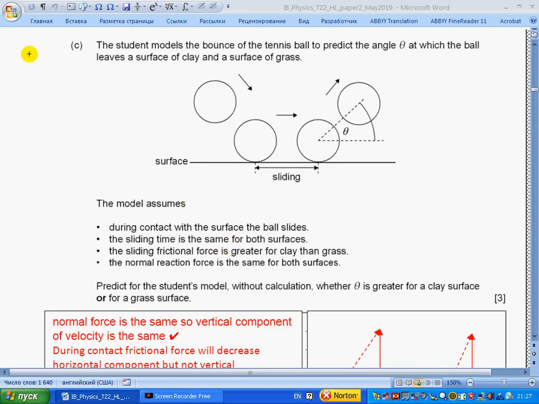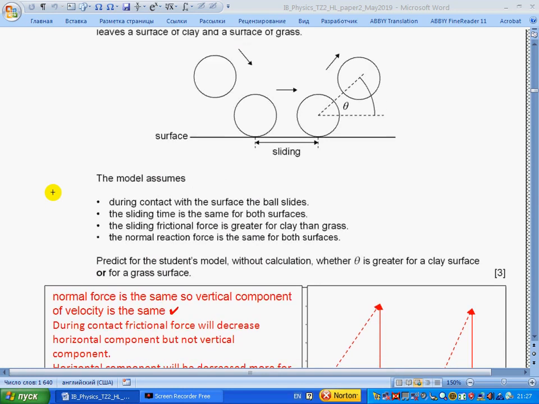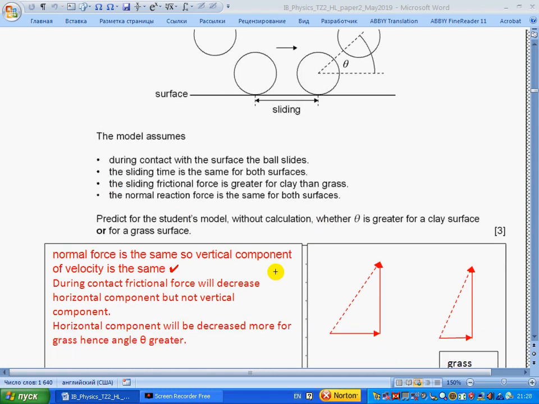The student models the bounce of the tennis ball to predict the angle theta at which the ball leaves the surface of clay and the surface of grass. The model assumes that during contact with the surface the ball slides. The sliding time is the same for both surfaces. The sliding frictional force is greater for clay than grass. The normal reaction force is the same for both surfaces. Predict, for the student's model and without any calculation, whether angle theta is greater for the clay surface or for the grass surface.